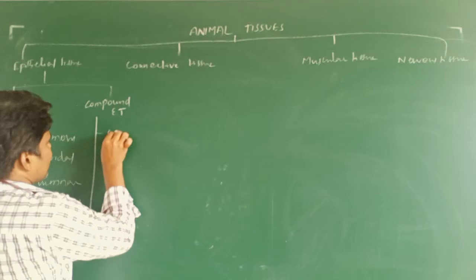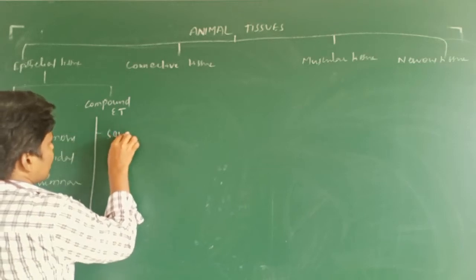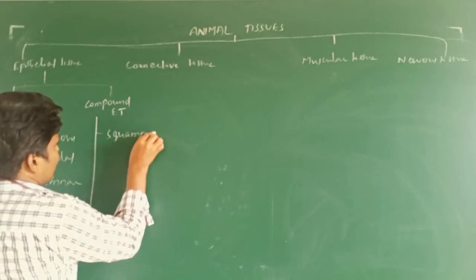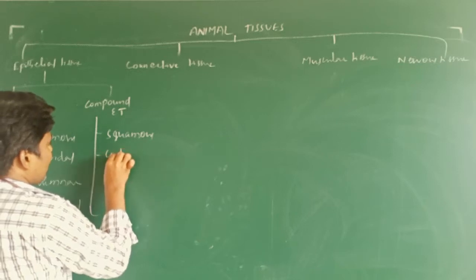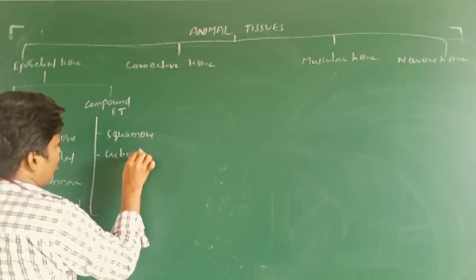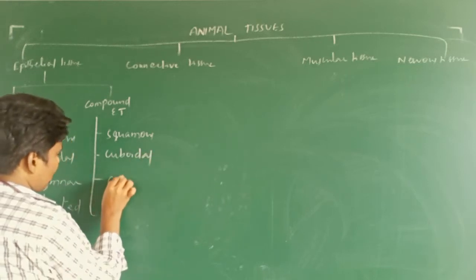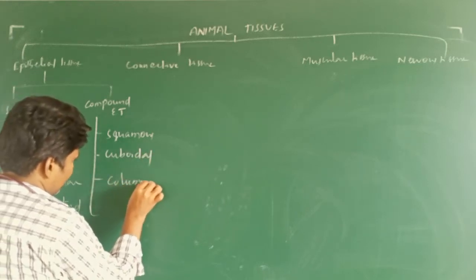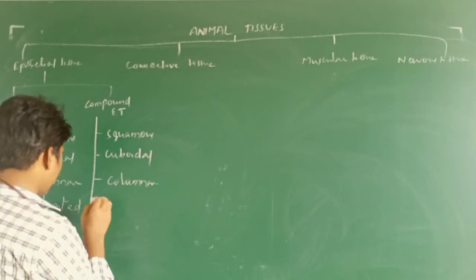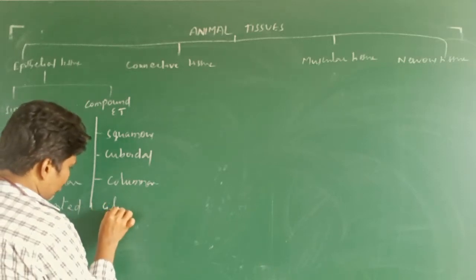First one squamous, compound squamous. Next one cuboidal, compound cuboidal or stratified. This one columnar. This one at last is ciliated again.